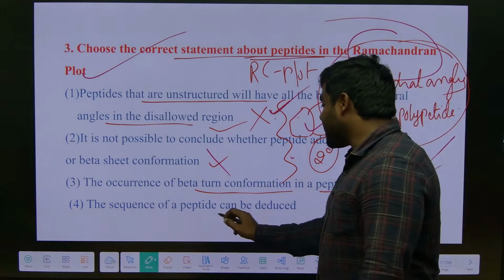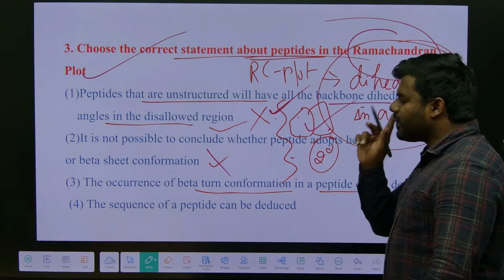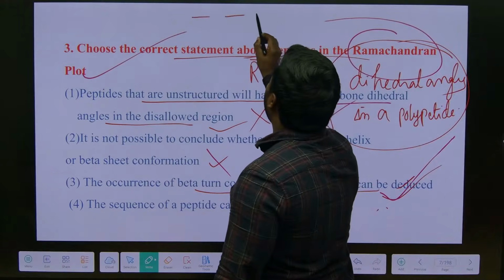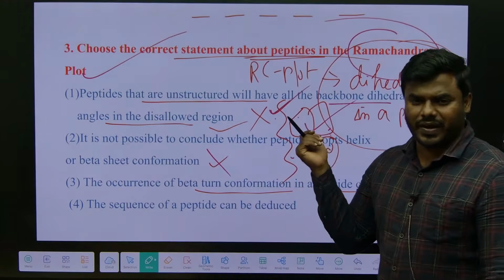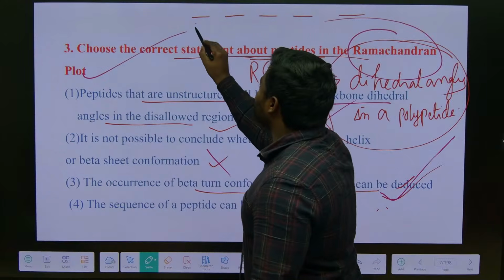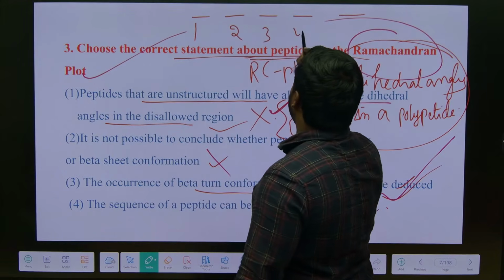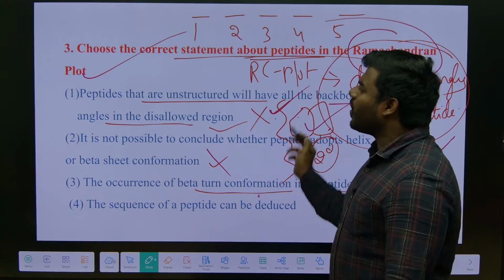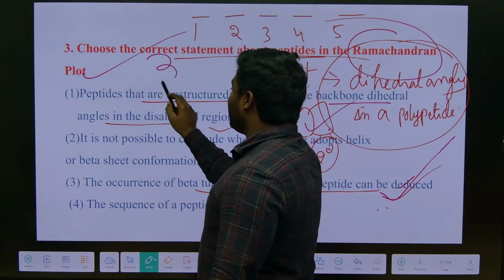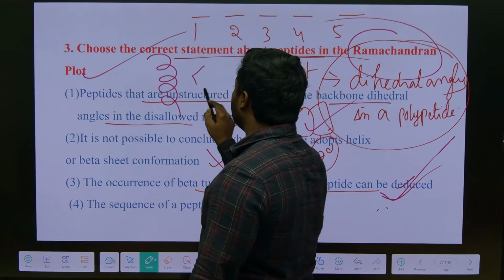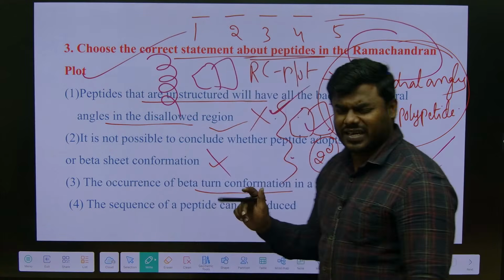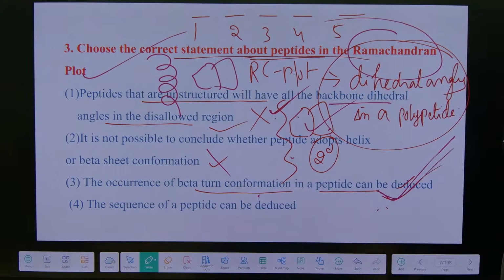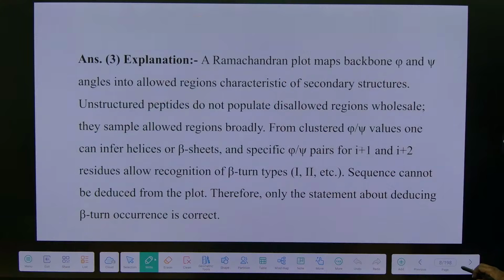The sequence of the peptide can be deduced. What do you mean by that? By using the Ramachandran plot, we cannot analyze what is the sequence of amino acids, which is the first amino acid, which is the second, third, fourth, fifth. We cannot analyze this using the Ramachandran plot. What we can analyze is whether it is acquiring the alpha helical form or the beta sheet, that we can easily analyze, right? Hence the most appropriate straightforward statement will be option 3.